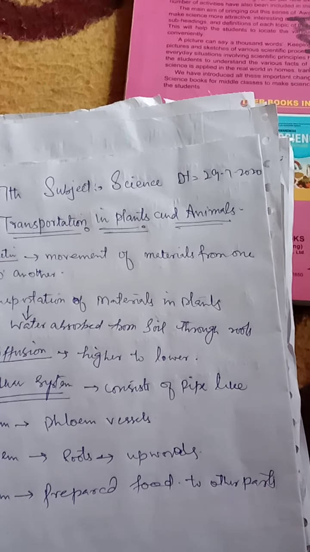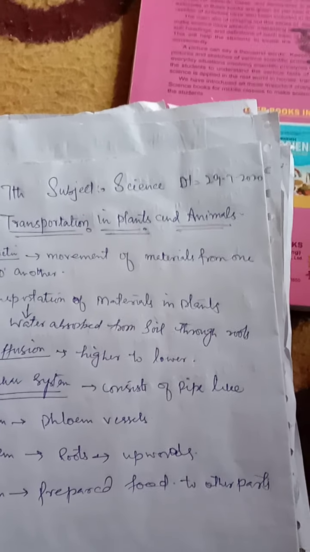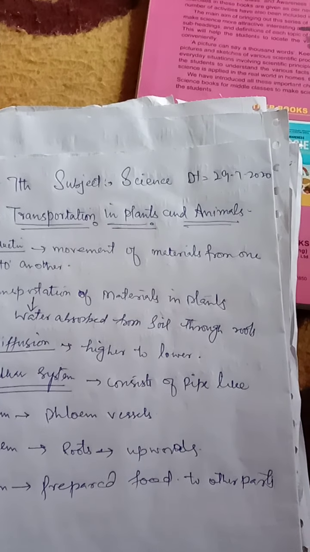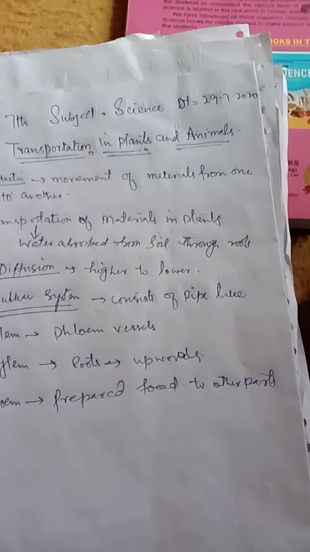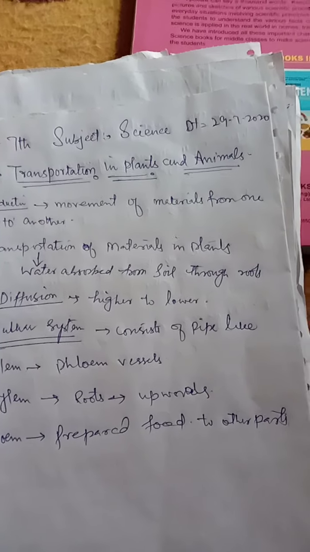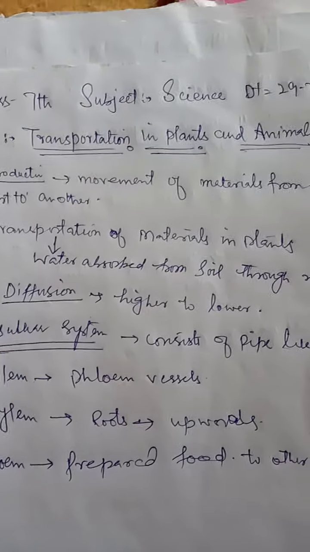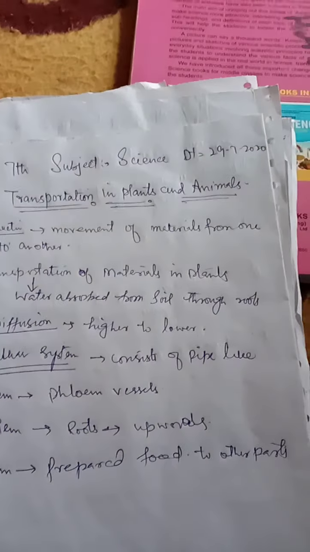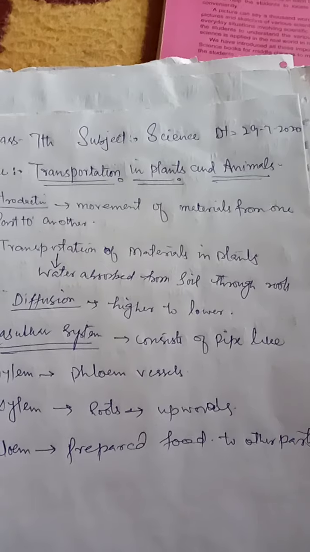Transportation of water and minerals in plants. Upward movement of water and minerals occurs through the fiber-like structure called xylem. The root system absorbs water and minerals from the soil, and they are pushed upwards by the xylem. The food prepared by photosynthesis in the leaves is pushed downwards by the vessel called phloem.